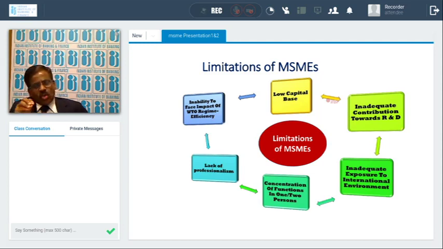Not only that, most of the MSMEs are located in rural areas where they do not have proper capital facilities. They have limited capital with them. Because of that, they cannot go for further R&D. Whereas corporates earmark some amount out of the profits for research and development. MSMEs do not have that much capital to go for upgradation of machinery or R&D.